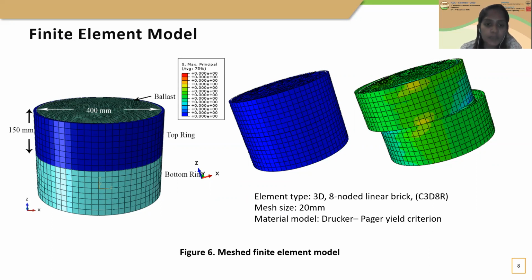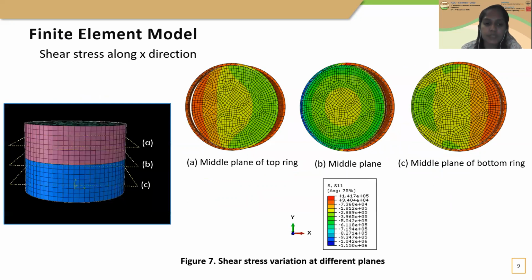The normal load is applied to the surface of the ballast as pressure. Penalty interaction was defined with suitable frictional coefficients. The figure shows the shear stress variation of ballast along x direction at 3 planes: middle plane of the top ring, center plane of the whole assembly, and the middle plane of the bottom ring.